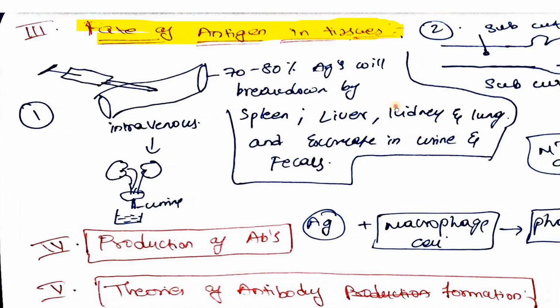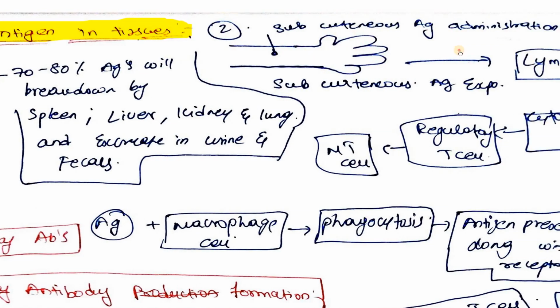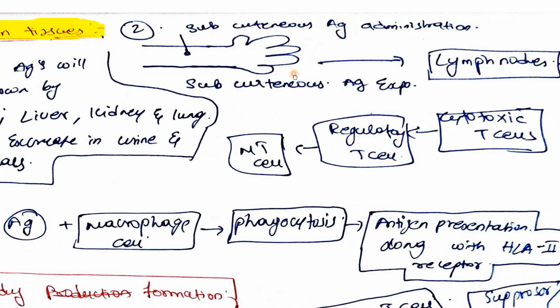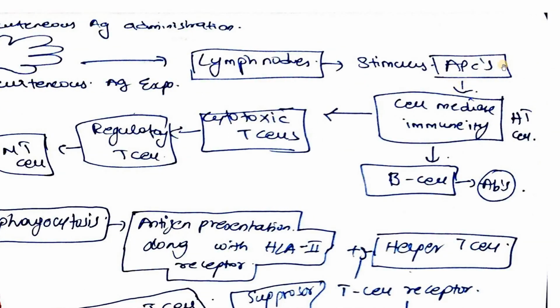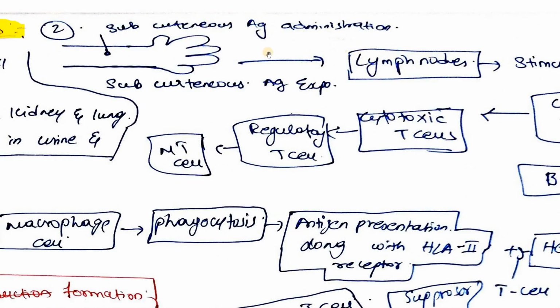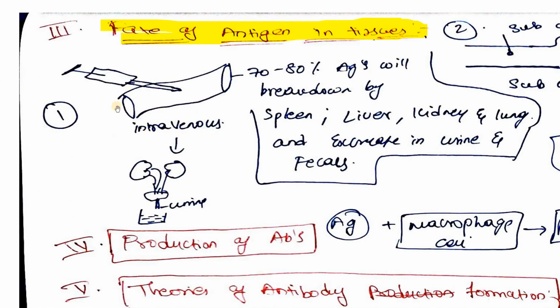Rather, the best method is to give antigens to the skin, subcutaneous antigen administration. If we give it subcutaneously, the antigen will go to the nearby lymph nodes, and lymph nodes have macrophages. Macrophages will initiate cell mediated immunity, and the helper T cells will get activated. They will activate B cells to produce antibodies, whereas cytotoxic T cells will kill the pathogen. So subcutaneous administration of antigen is the best strategy to have lifelong immunity compared to intravenous administration. So this is what we study in fate of antigens.